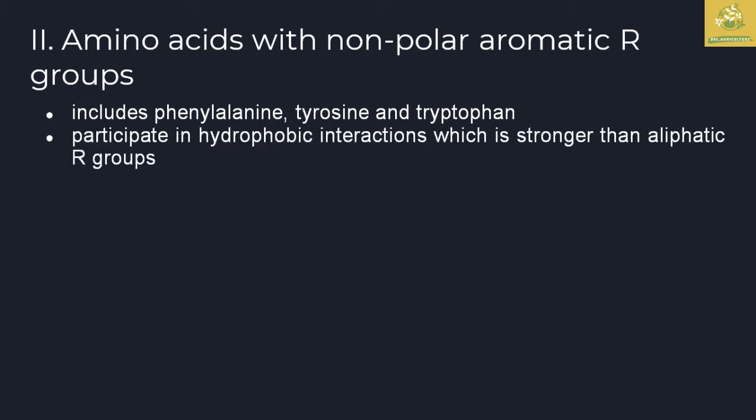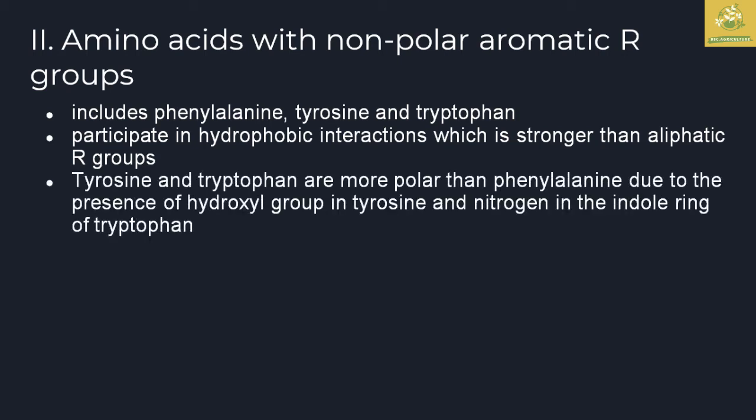They participate in hydrophobic interaction, which is stronger than in the aliphatic R groups. Tyrosine and tryptophan are more polar than phenylalanine due to the presence of the hydroxyl group in tyrosine, as well as the nitrogen in the indole ring of tryptophan.